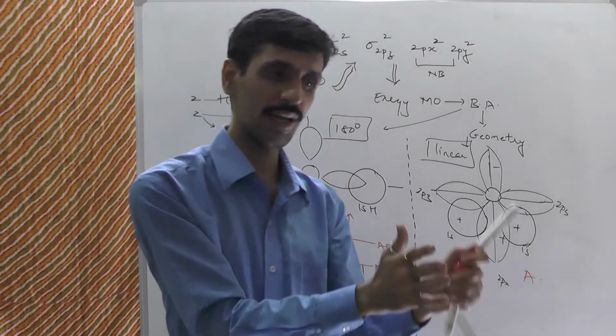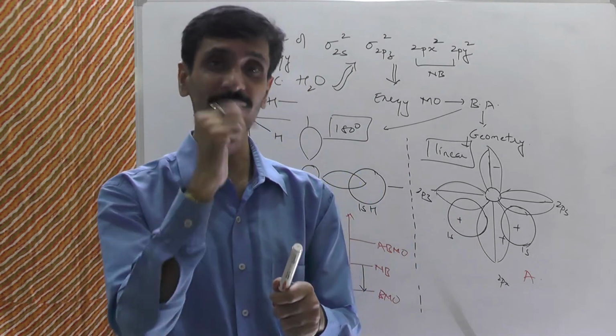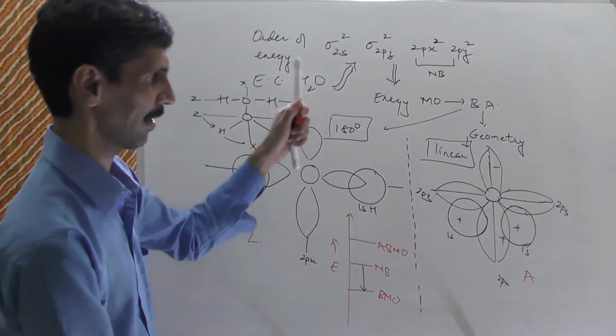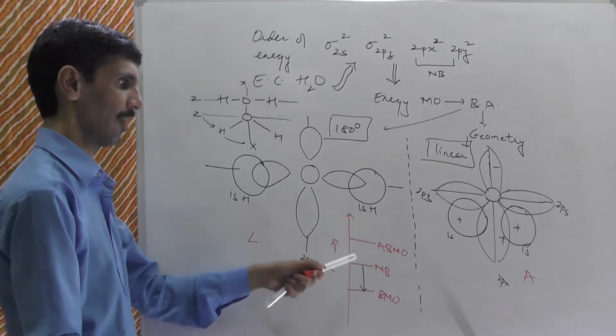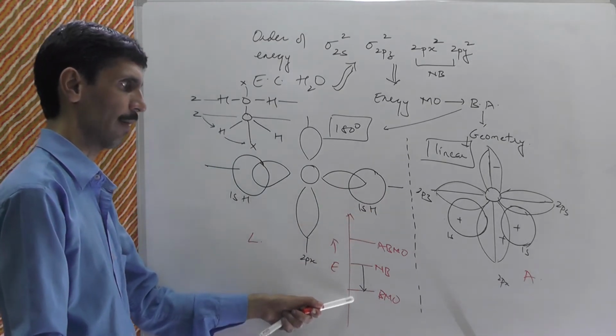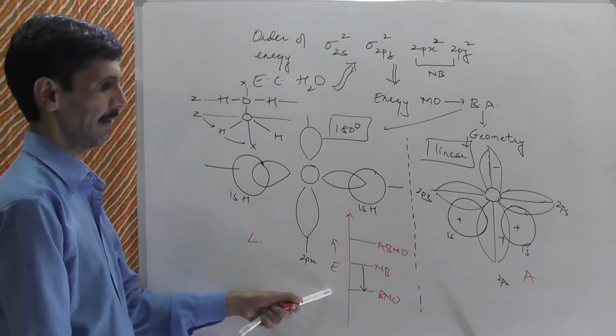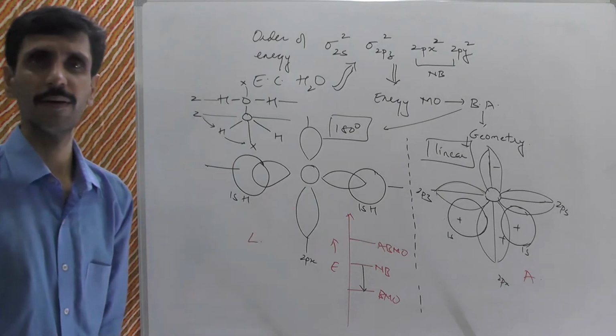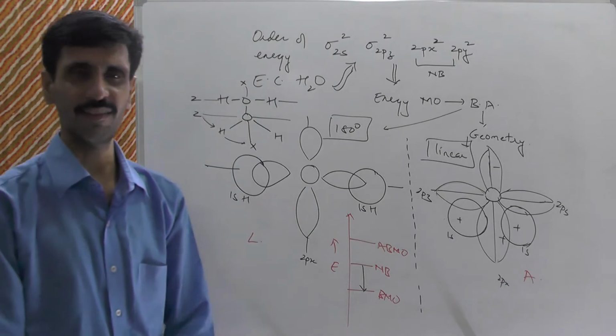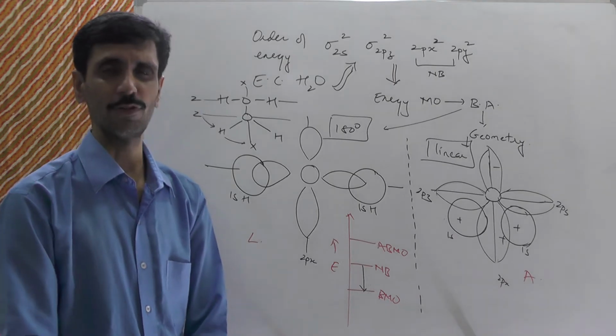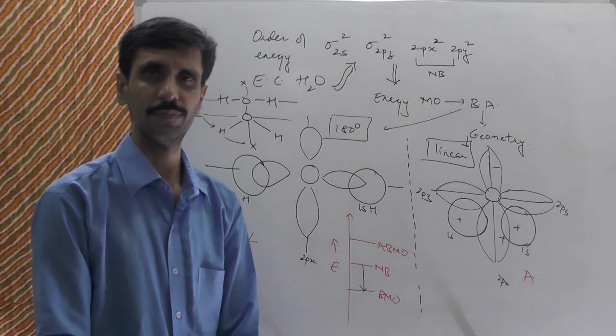So it is overlapping with 2s as well as 2px, and because of this multiple overlapping, we can satisfactorily explain that the non-bonding is getting converted into bonding. Alright, and thereby it results in stability. समझ में आया? I guess up to this part is very clear to every one of you.